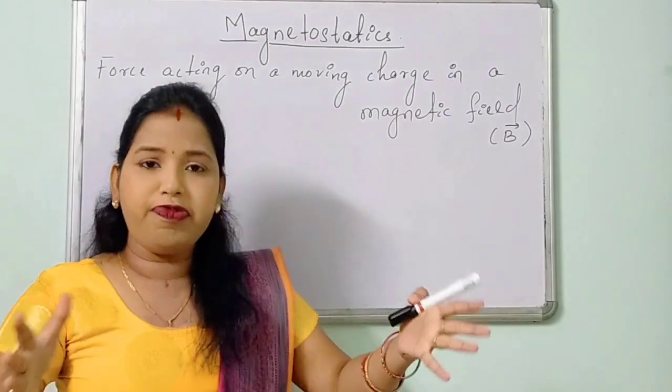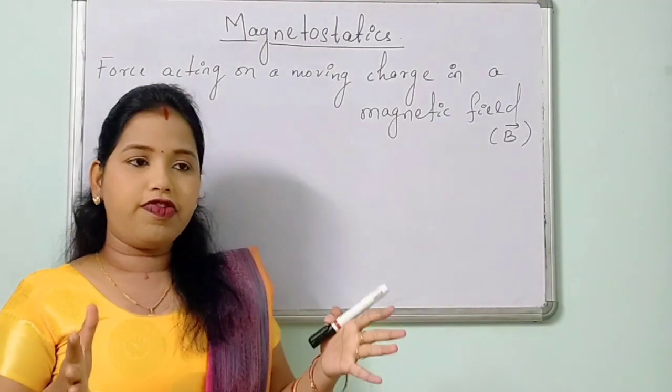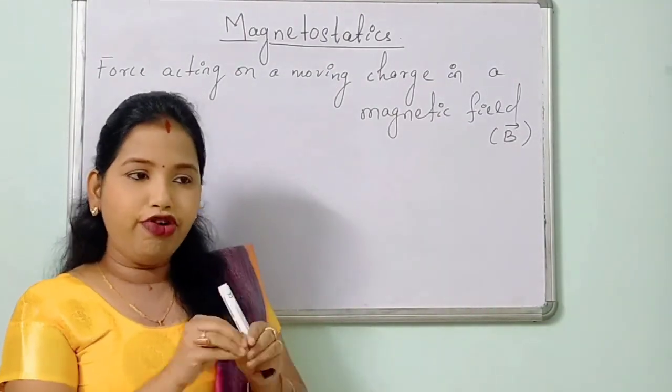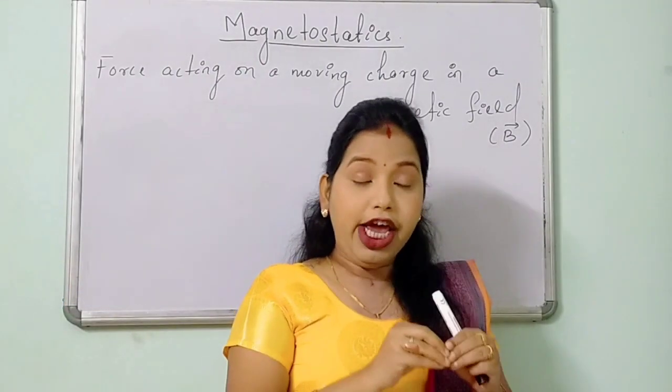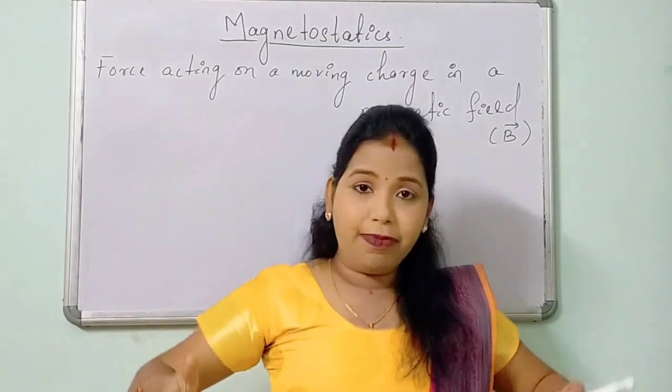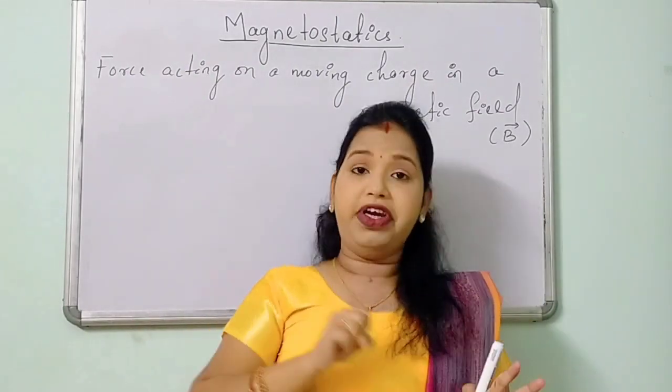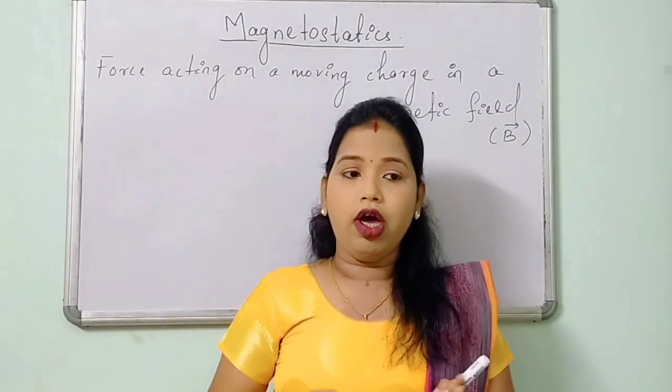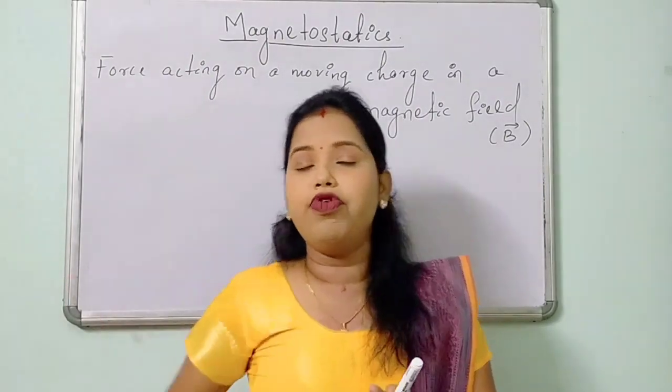A region of space is said to be a site of the magnetic field if a charged particle moving in that particular region experiences some force by virtue of its motion.